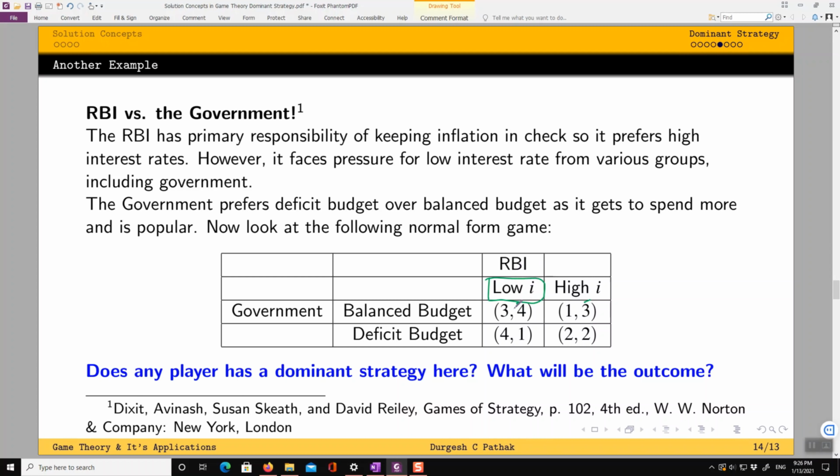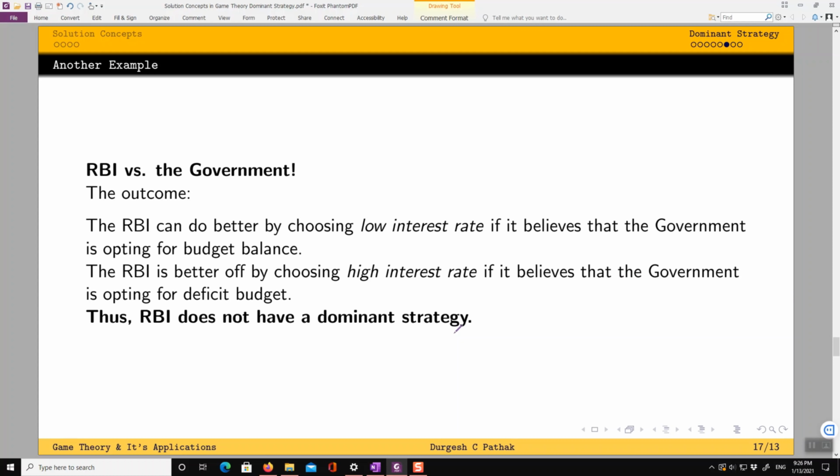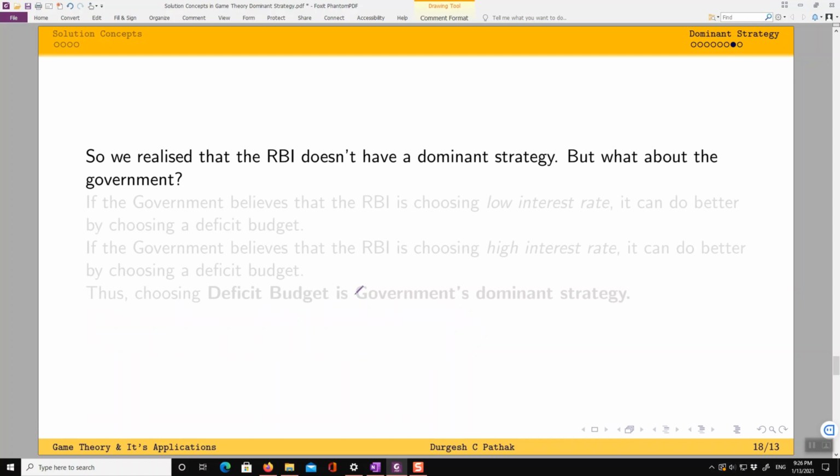But if the government is going to choose a deficit budget and RBI chooses a low interest rate, then it gets only 1, while it can get 2 by choosing a high interest rate. And 2 is greater than 1, so it means RBI will choose a high interest rate if the government is choosing a deficit budget. It means RBI as such does not have any dominant strategy. Its best action totally depends on what player 1 is doing. Now look at player 1, that is the government. Does it have any dominant strategy?